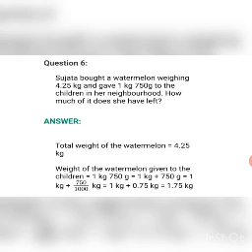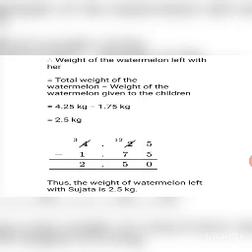Total weight of the watermelon is equal to 4.25 kg. Weight of the watermelon given to the children is equal to, convert it into kilograms in decimal, 1 kg 750 grams becomes 1.75 kg. So now we will subtract.